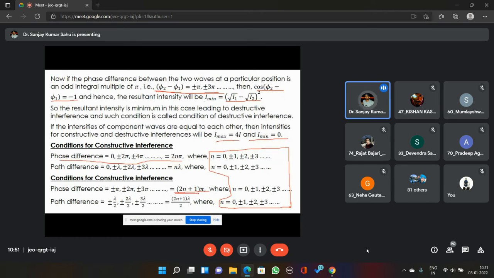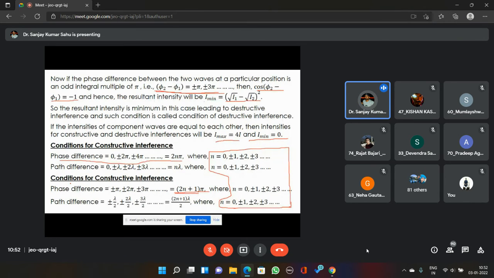In terms of path difference also, you can write these equations, because we have the relation between phase difference and path difference: phase difference equals 2 pi by lambda into path difference. So these conditions can be written in the form of path difference between the two waves.